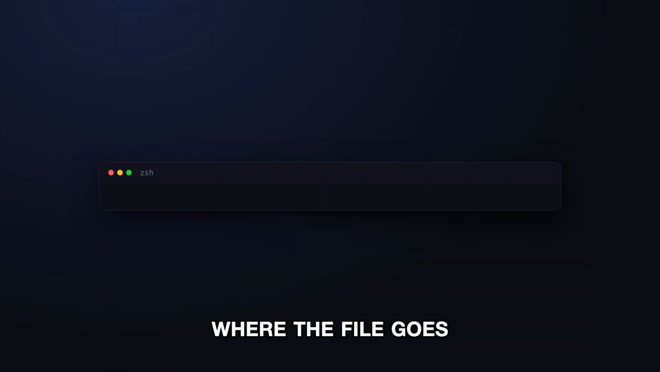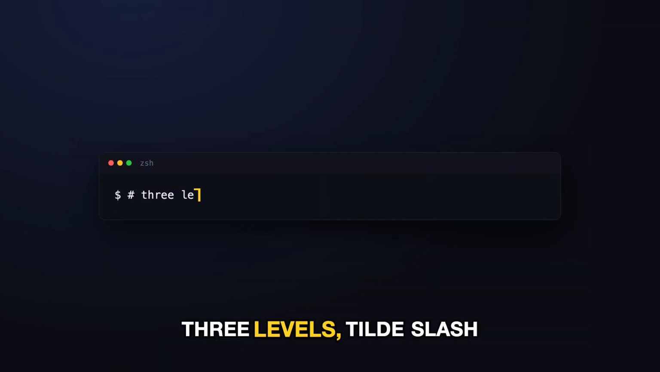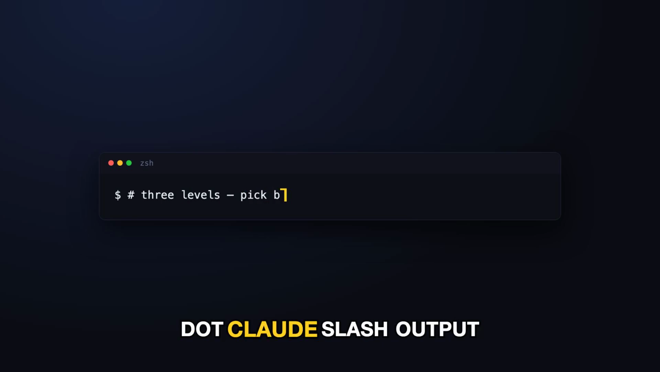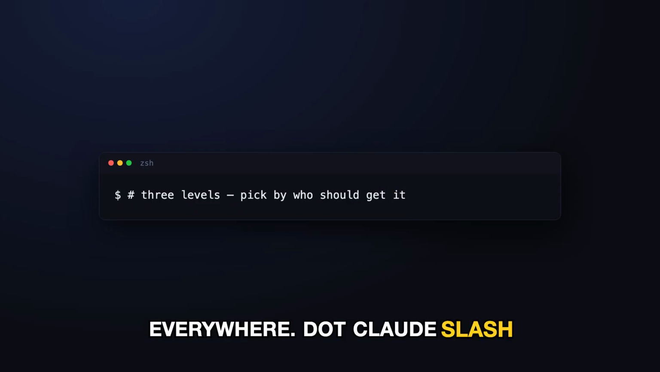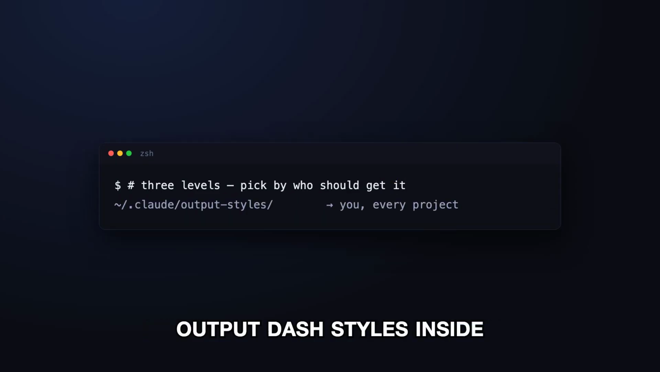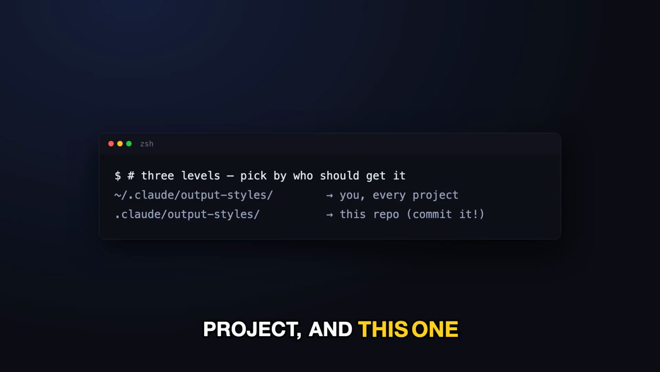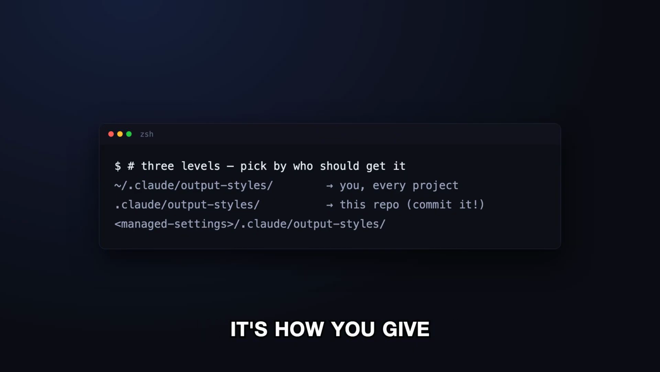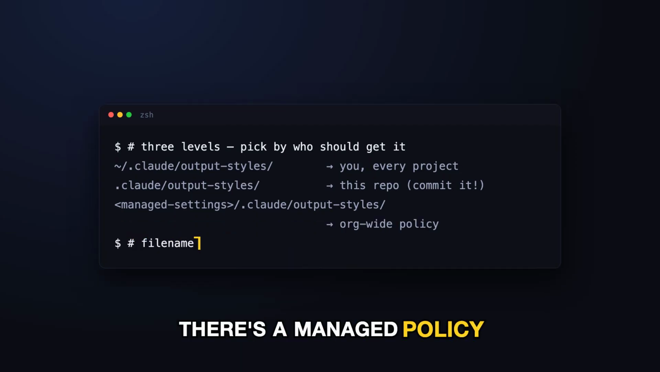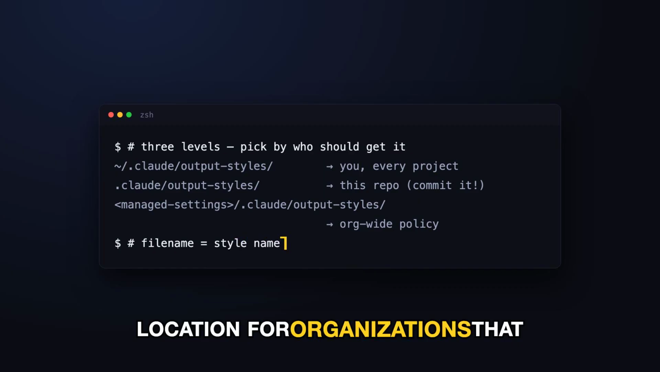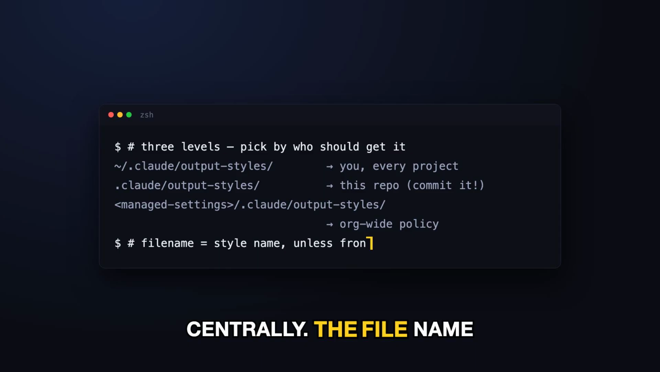Where the file goes decides who gets it. 3 levels. ~/.claude/output-styles is you, everywhere. .claude/output-styles inside a repo is that project, and this one you can commit, so it's how you give a whole team the same house voice. And there's a managed policy location for organizations that want to set it centrally. The file name becomes the style name unless you set name in the front matter.